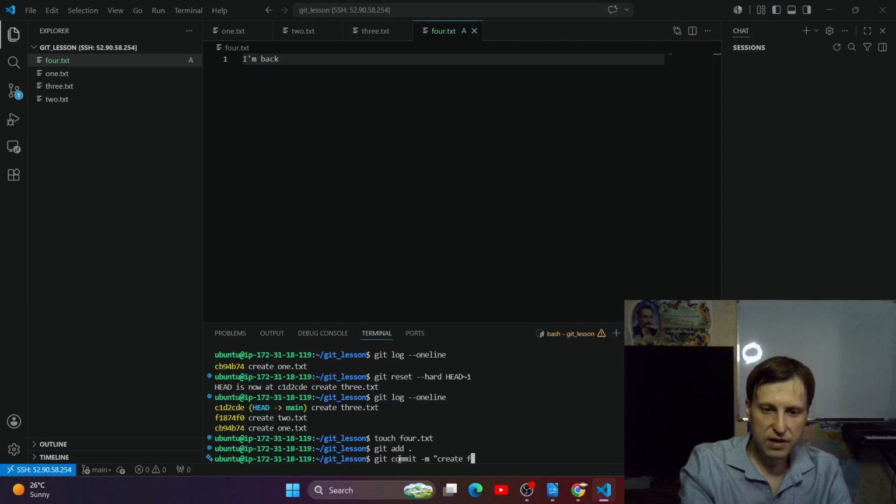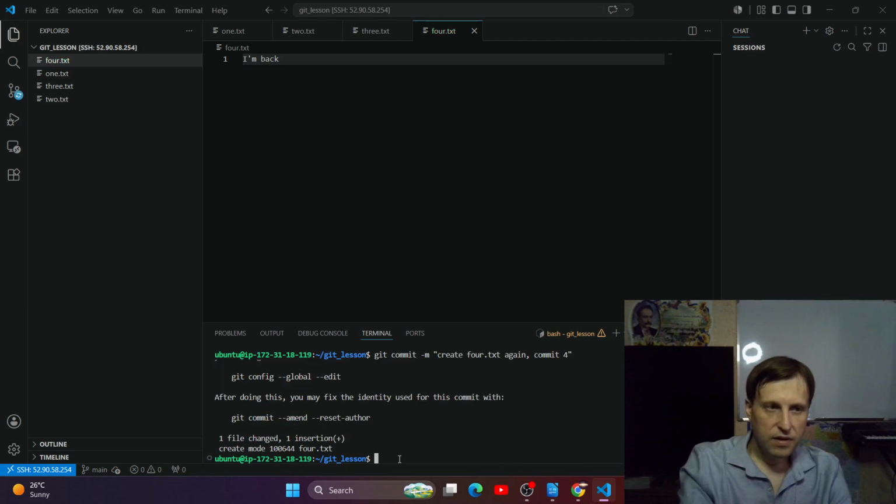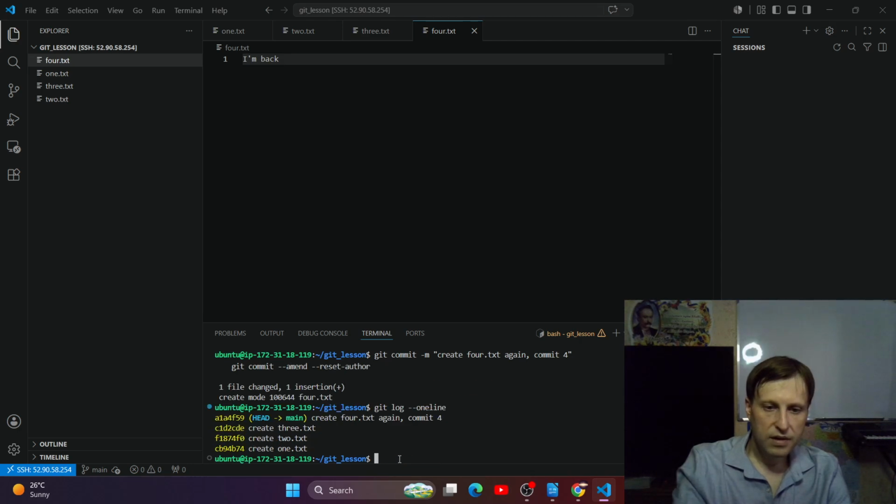It will create 4.txt again, right? Let's type commit 4. And now git log one line, and we have all of them here. So this is our first commit, this is the second commit, the third, the fourth.